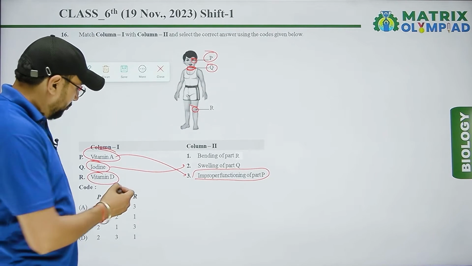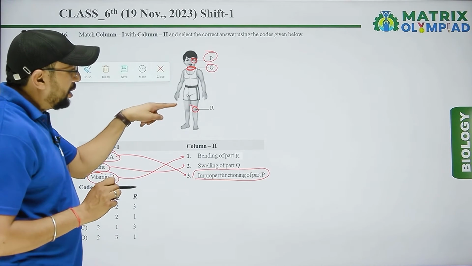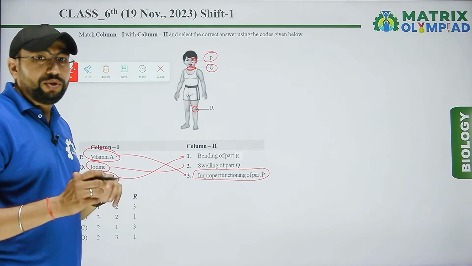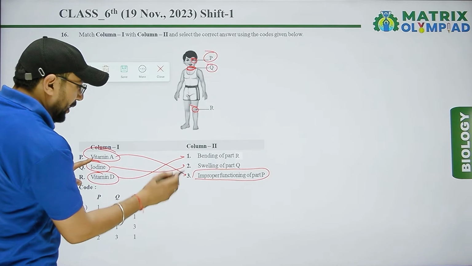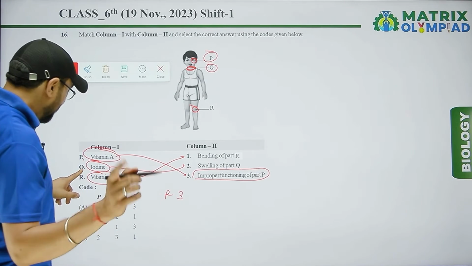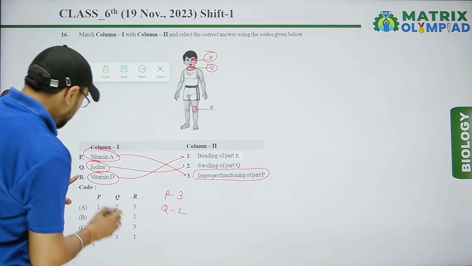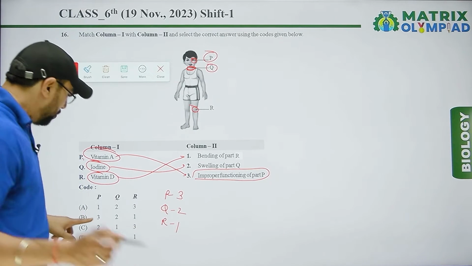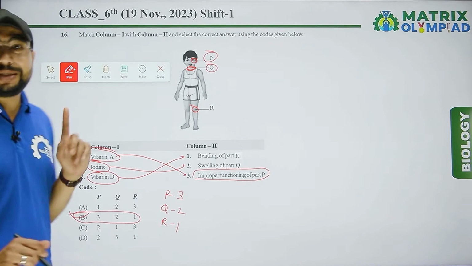Next one is D. Vitamin D is related to bending of part R. It means R is related to bones and vitamin D is related to bones. So the right matching is vitamin A with part P, then P is third, Q is second, and R is first. So 3, 2, 1 is present in B. Option B is the right answer according to this condition.